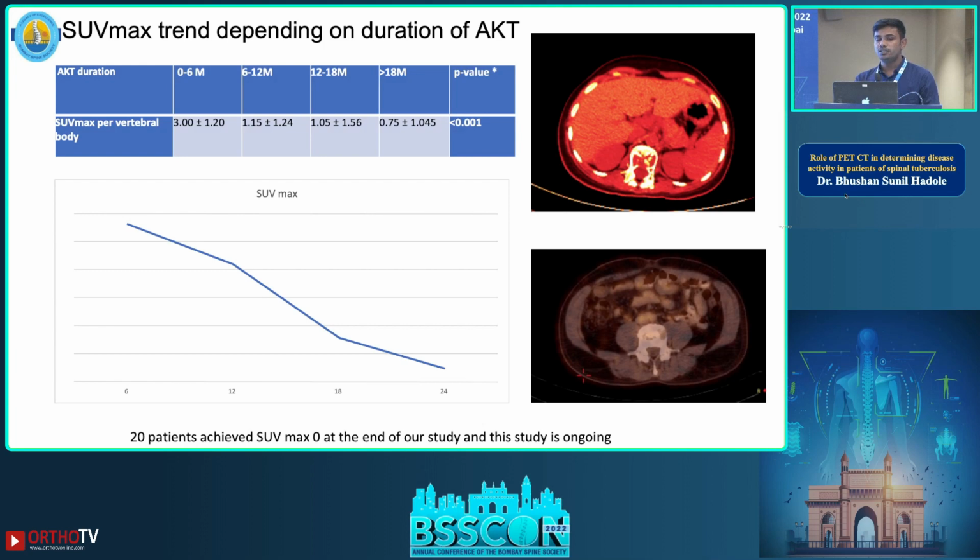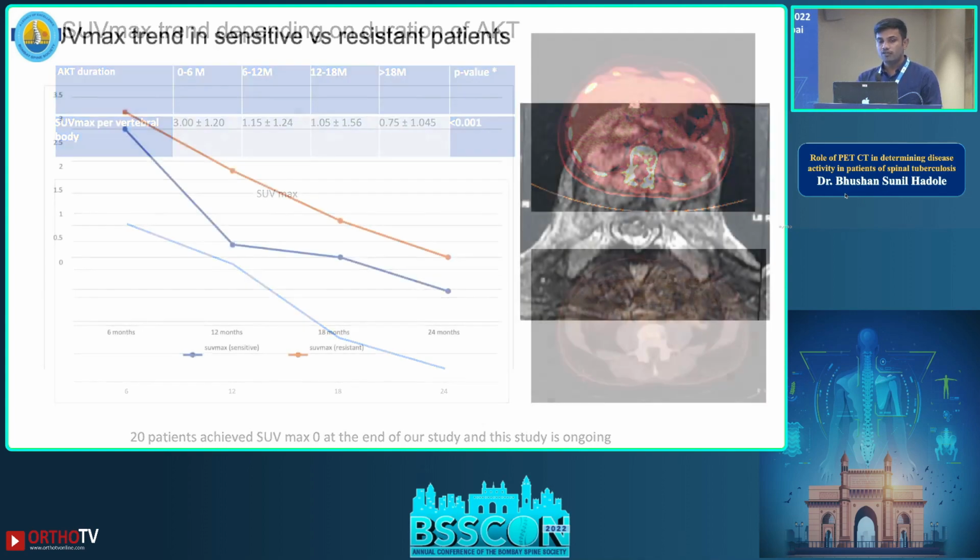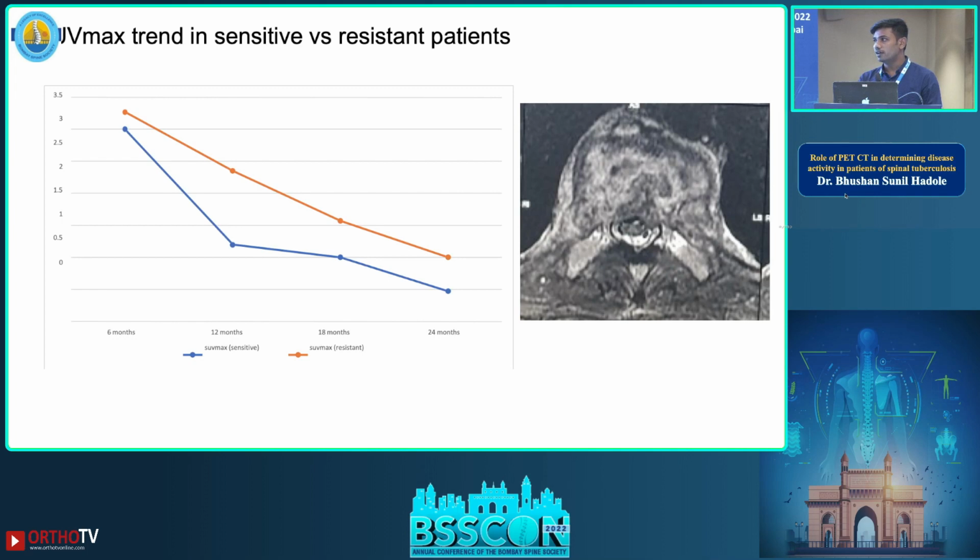And then we studied the trend of the SUV max in these patients. The decrease in the SUV max was found to be statistically significant. We also studied the SUV max in the drug-resistant versus the drug-sensitive population, and the SUV max in the drug-sensitive population was always on the lower side as compared to the corresponding drug-resistant group.